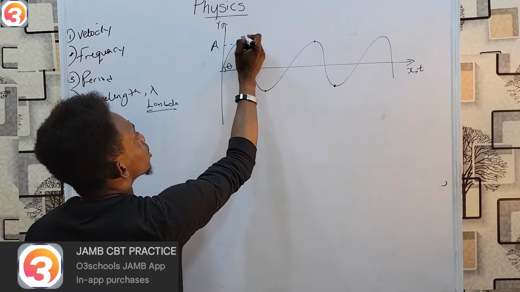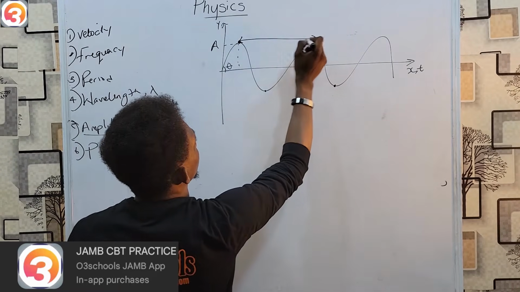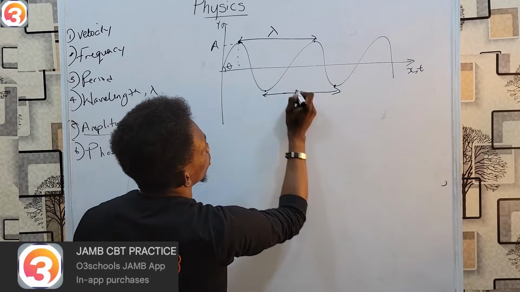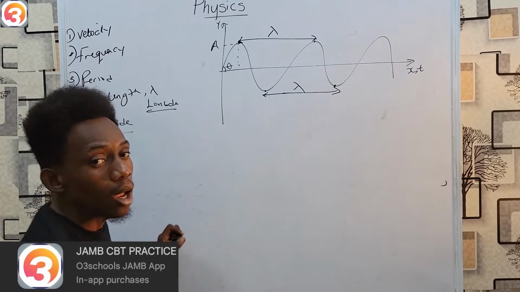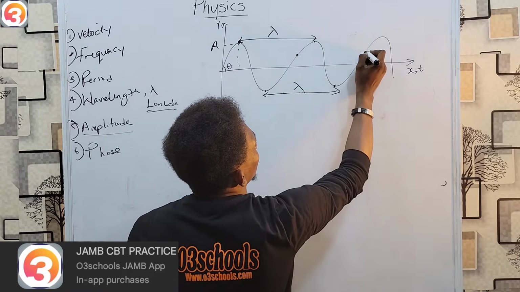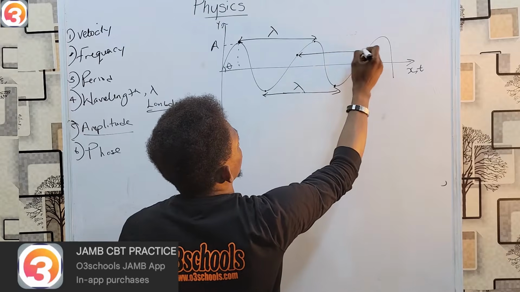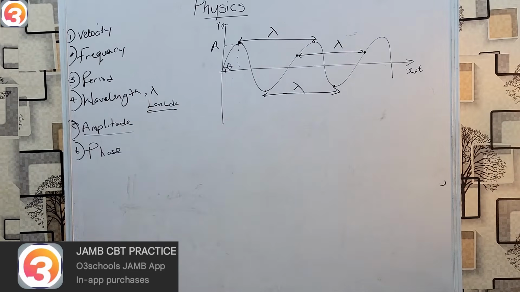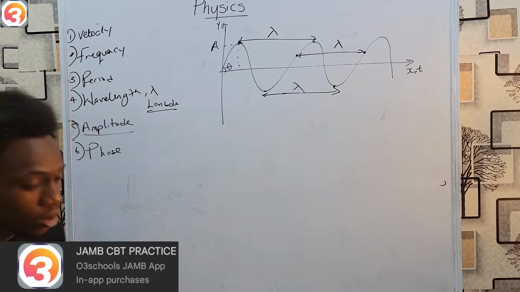So the distance from this crest to this crest is one wavelength. Here to here, also one wavelength. In fact, I can also pick a point here to the corresponding point exactly like that. It's also going to be a wavelength. That's wavelength.